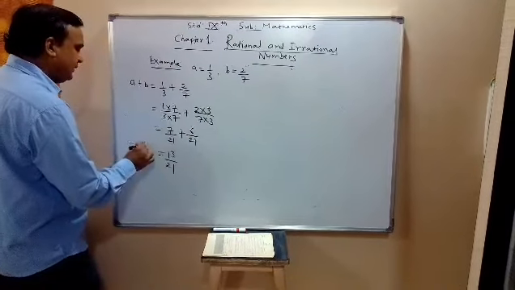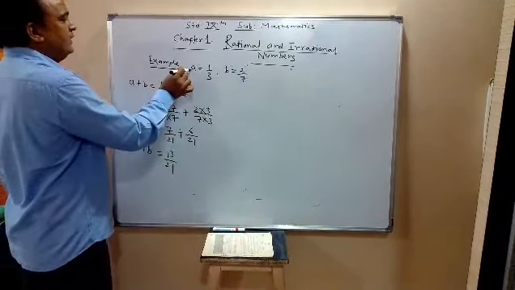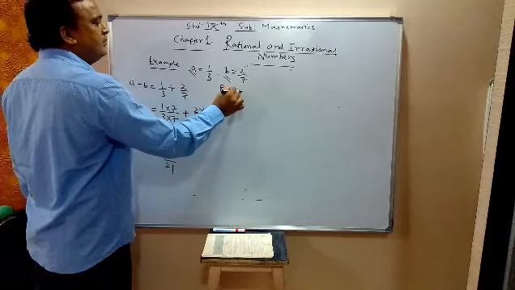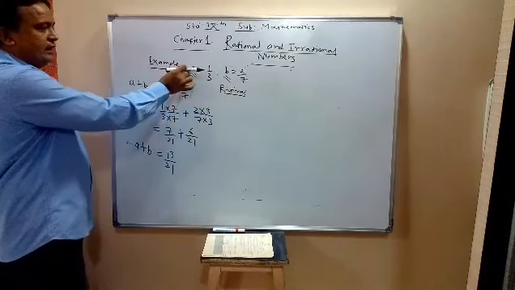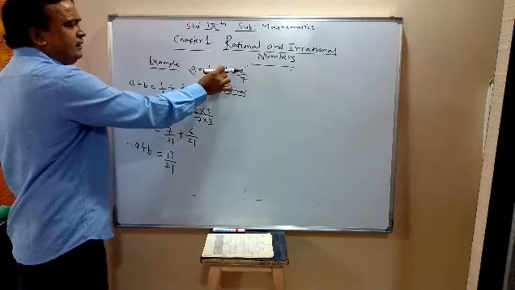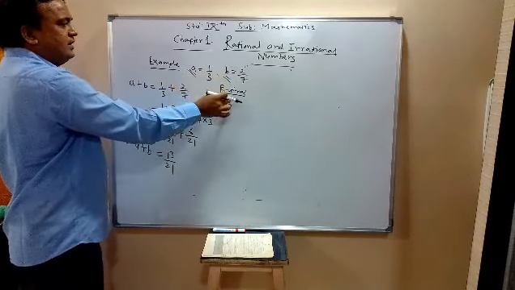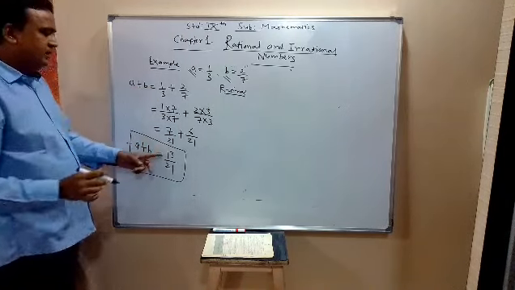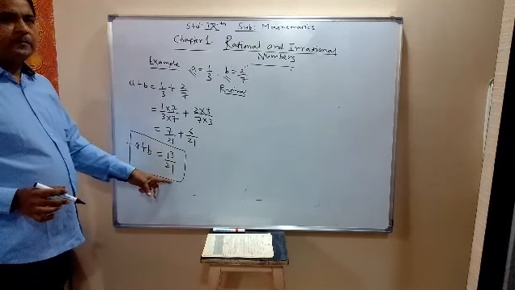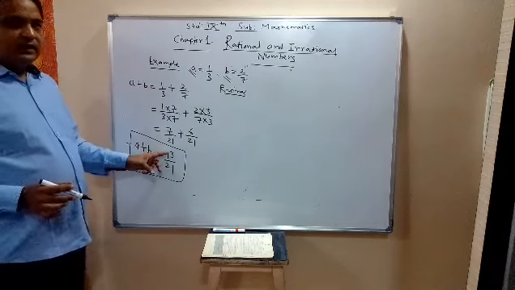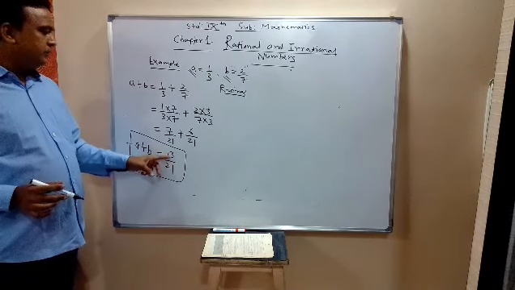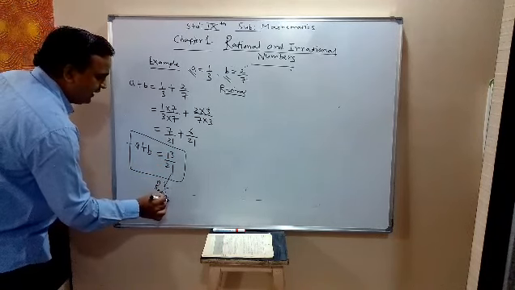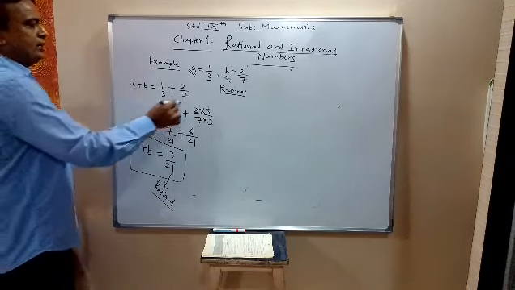A plus b. Now A and B are rational numbers, because A is written in the form of P upon Q, and B is written in the form of P upon Q. So A and B are rational numbers. A plus B, the resultant number, is 13 upon 21, which is again in the form of P upon Q. So A plus B is again a rational number. So the sum of two rational numbers is a rational number.